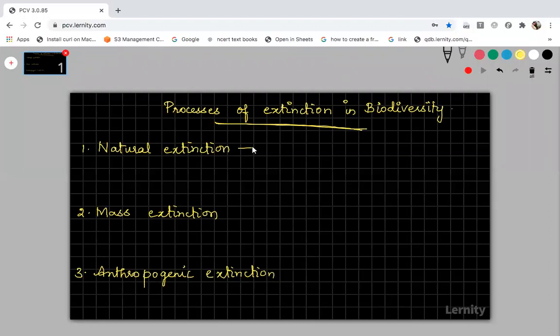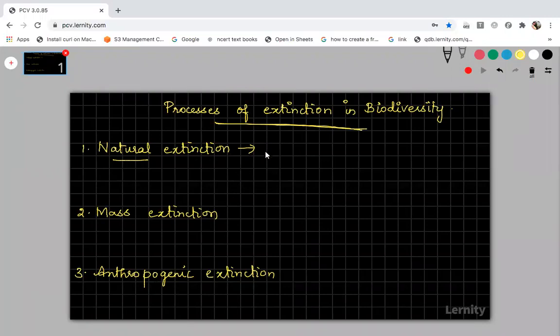So what do you mean by this first type of extinction, called natural extinction? Natural means this happens by nature, that is, with the change of environmental condition. Sometimes the environmental condition may vary, right? Because of the change in environmental condition, some species have disappeared and more adaptive species have appeared.